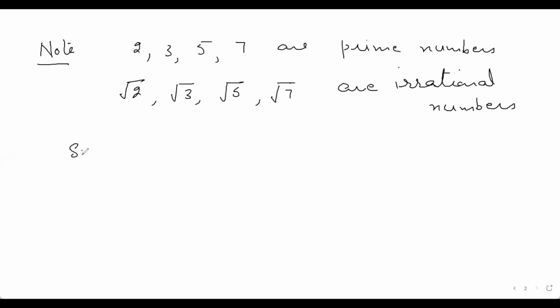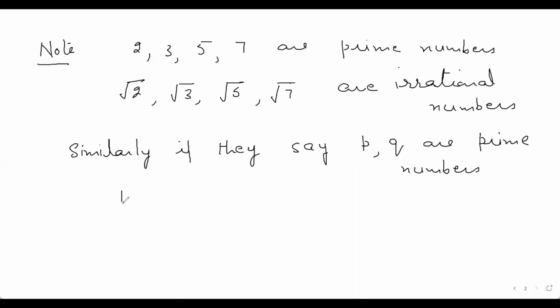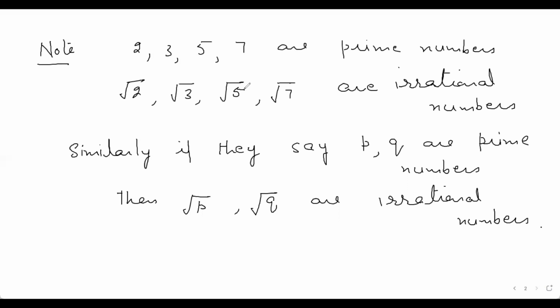Similarly, if they say P, Q are prime numbers, then root P and root Q are irrational numbers. Roots of prime numbers are irrational numbers.